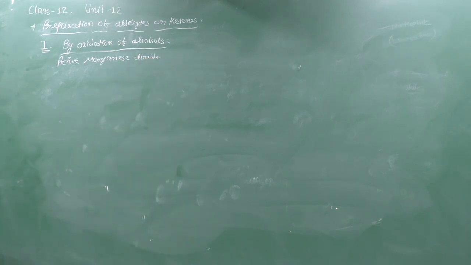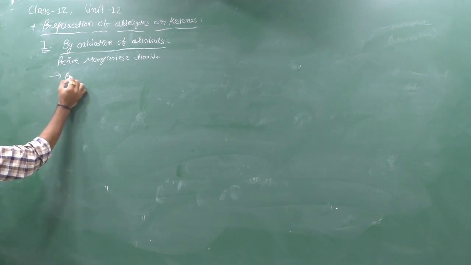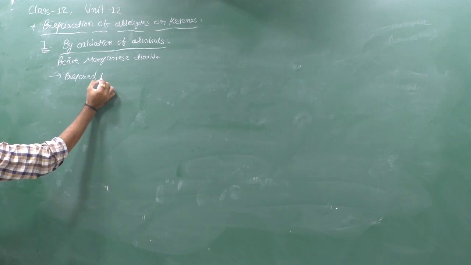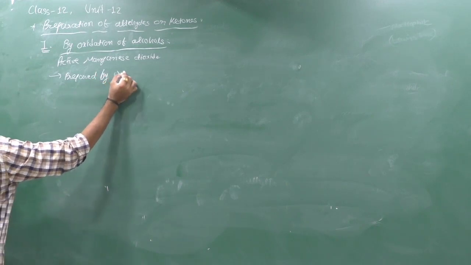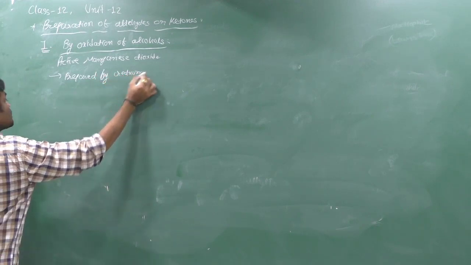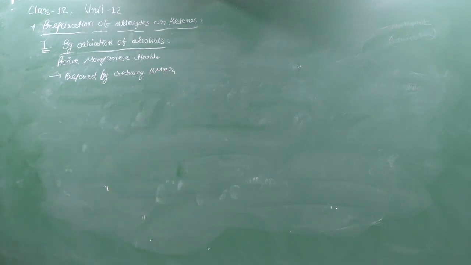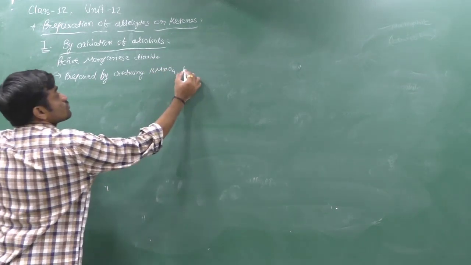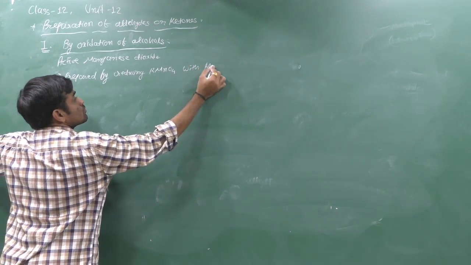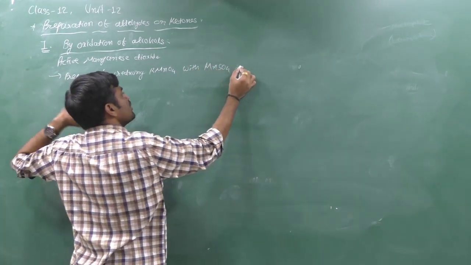It is prepared by reducing KMnO4 with MnSO4 in alkaline medium.